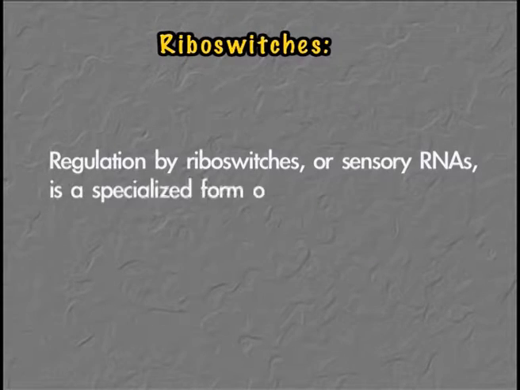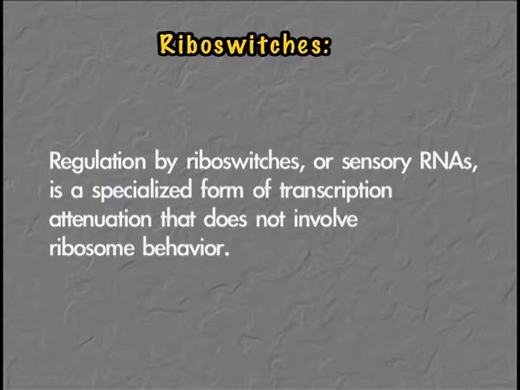Riboswitches or sensory RNAs are a specialized form of transcription attenuation that does not involve ribosome behavior. As we have discussed during the tryptophan operon, attenuation is exhibited because of stalling of the ribosome at the leader peptide region. But herein we are visualizing that mRNA itself can regulate expression of the gene on its downstream just by altering its secondary structure.